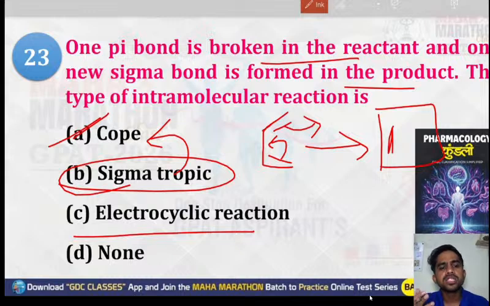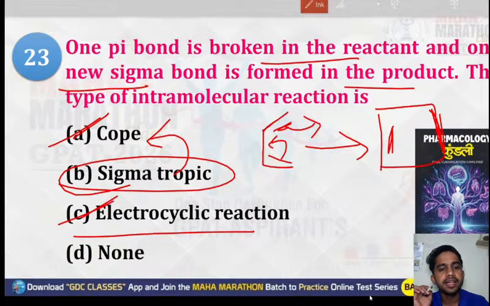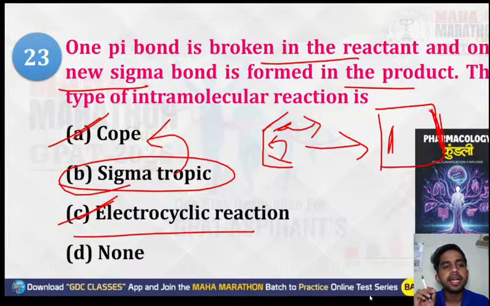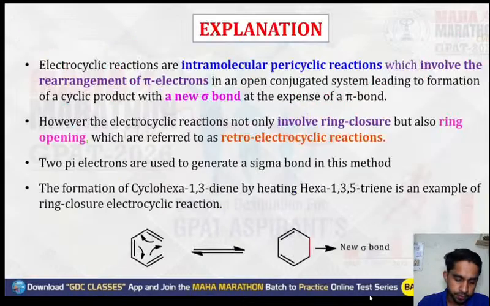a cyclic structure. So simple. Here one sigma bond is forming and one pi bond is breaking. This pi bond is breaking and results in formation of one new sigma bond. So this will be your electrocyclic reaction. The correct option will be option number C. That is electrocyclic reactions. Okay.